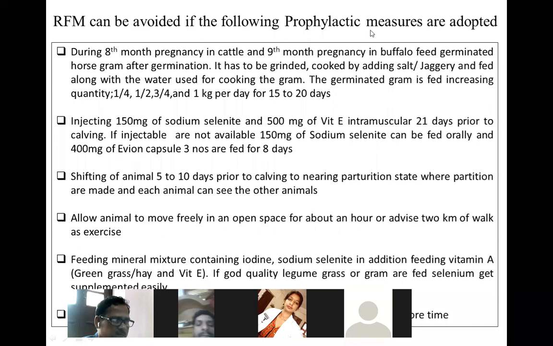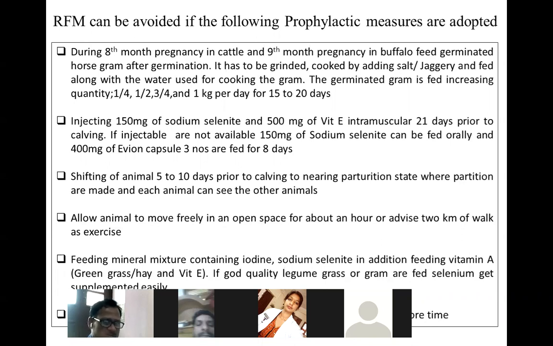RFM can be avoided if the following prophylactic measures are adopted. During the 8th month of pregnancy in cattle and the 9th month of pregnancy in buffalo, feed germinated gram. Many a time, the animal is given this in the last months of pregnancy, starting from 7 months. If you are feeding germinated gram, it has to be ground and cooked by adding salt or jaggery, and fed along with water. These are the factors which help in preventing RFM cases.